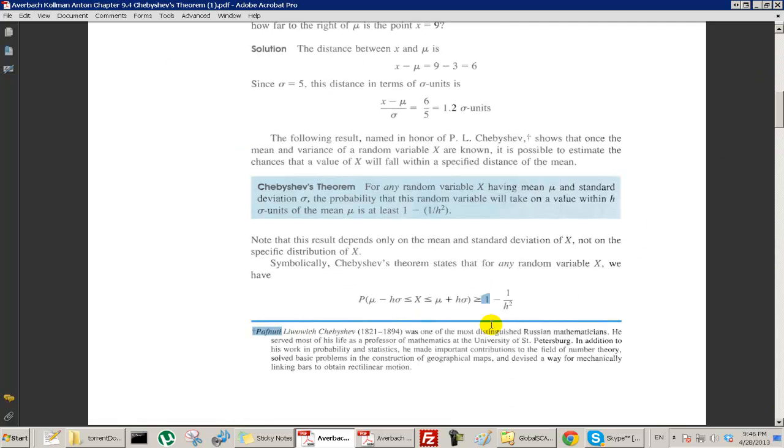Let's read who was Chebyshev. I don't know how to say his name. Lived between 1821 and 1894. Was one of the most distinguished Russian mathematicians. He served most of his life as a professor of mathematics at the University of St. Petersburg. In addition to his work in probability and statistics, he made important contributions to the field of number theory. He solved basic problems in the construction of geographical maps and devised a way for mechanically linking bars to rectangular motion. I don't know what that means. Okay.